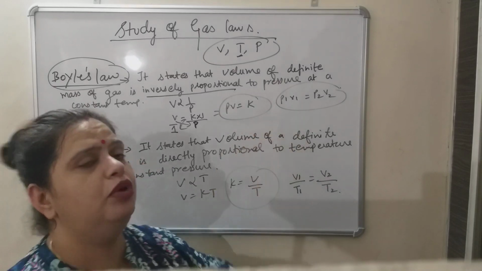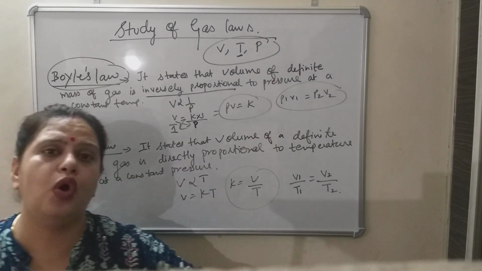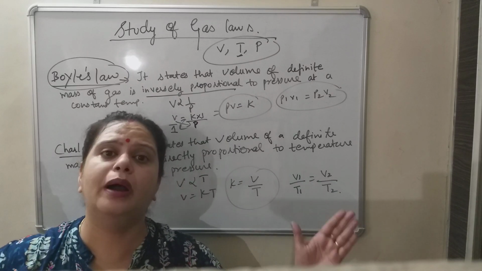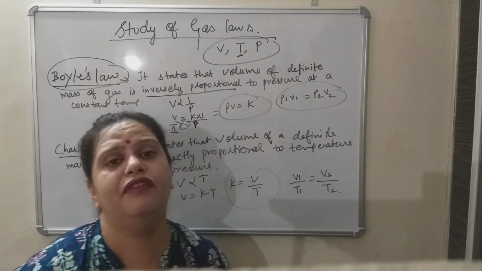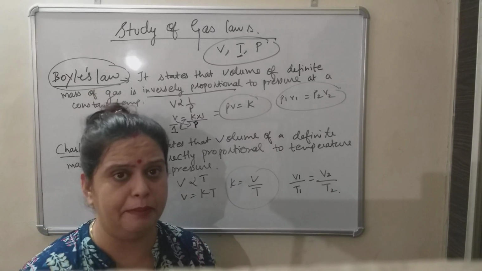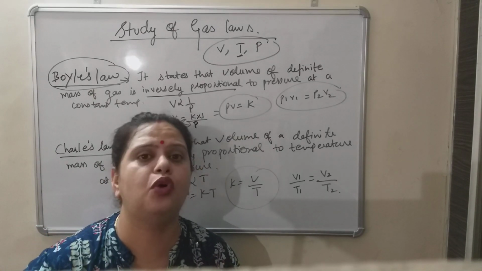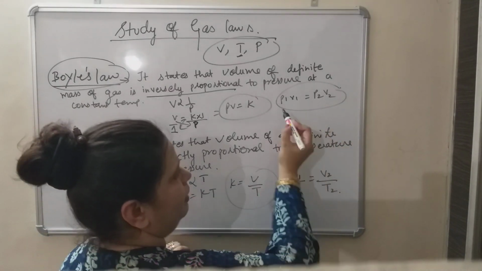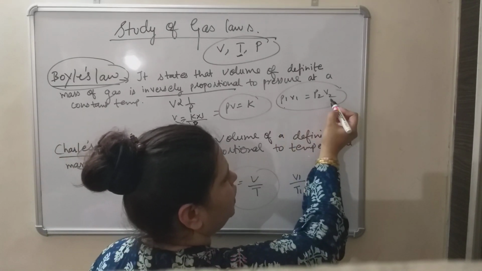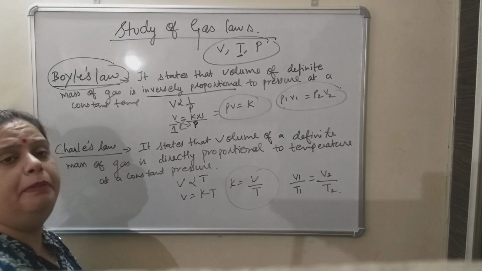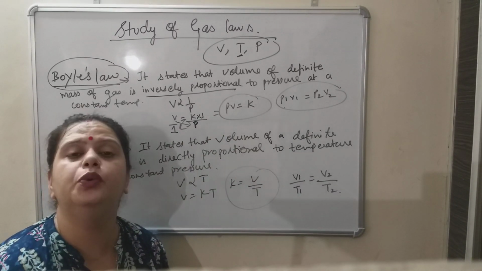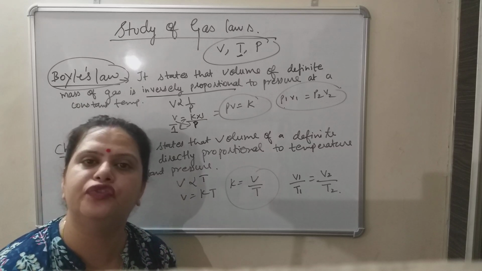And this is the formula for Boyle's law when we want to compare one gas at different conditions, or when we want to compare two gases. Then at constant temperature, that is kept constant, at that particular condition, the formula for Boyle's law will be P1 V1 equals P2 V2. P1 is initial pressure, V1 is initial volume, P2 is final pressure, and V2 is final volume.